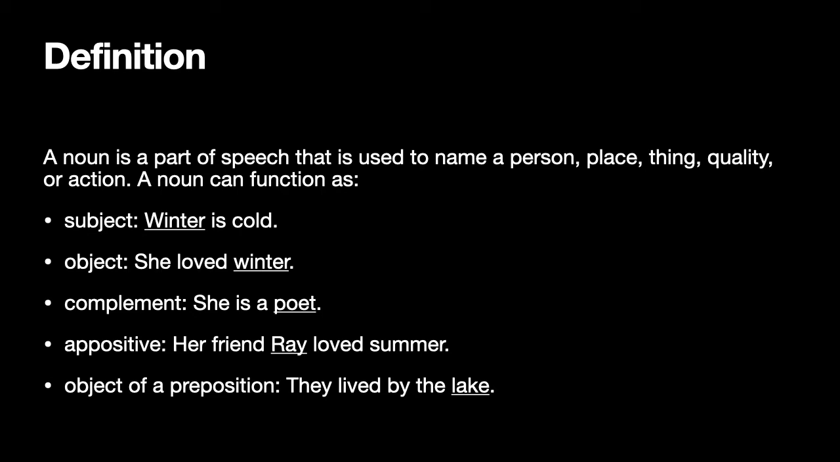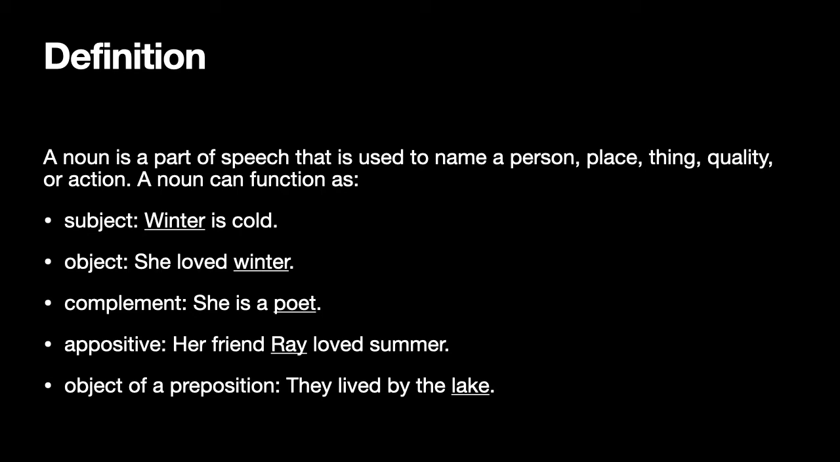In the fourth sentence, her friend Ray loved summer. The word Ray is a noun, but this noun is used as an appositive. That means it is used alongside another noun to give more information about that noun. So here, her friend Ray. So Ray is a noun, friend is also a noun, but Ray is used as an appositive to give more information about the noun friend. So her friend loved the summer, but which friend? Her friend Ray. So like that, this is a usage of a noun as an appositive. Her friend Ray loved summer.